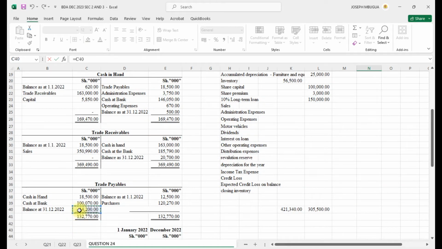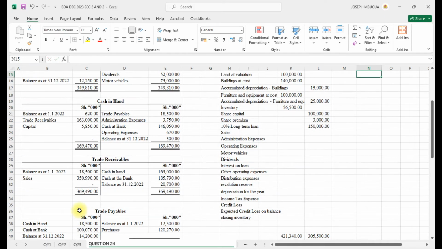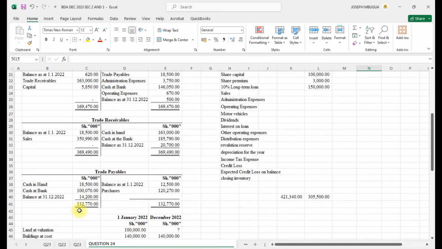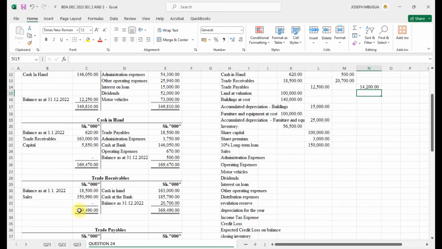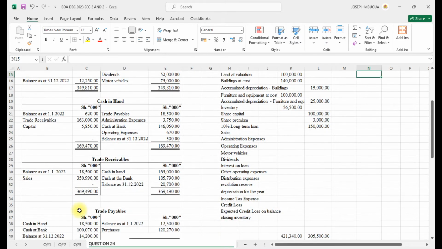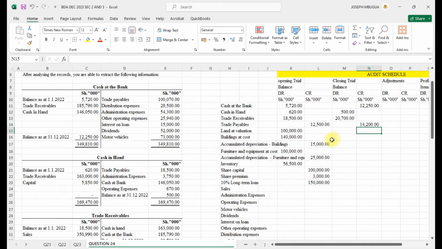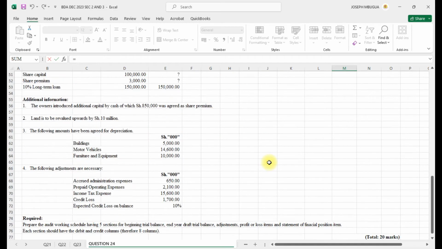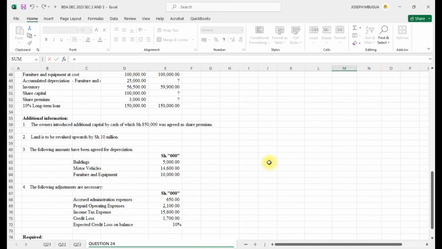Then the building at cost. Remember, at cost it was the same value, land was the same value. At the end it was revalued. There was a revaluation of 10.